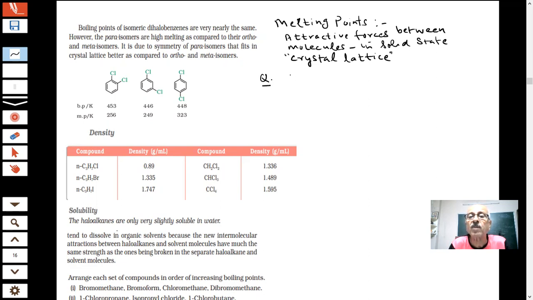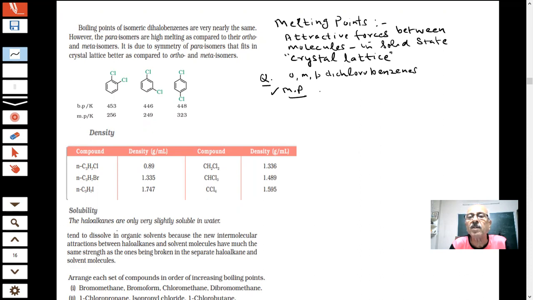You know, three isomers are possible: ortho, meta, and para dichlorobenzenes. Yes or no? You can see their boiling points are not that much different. The boiling points of the three are close to each other. But the question is on the melting point.